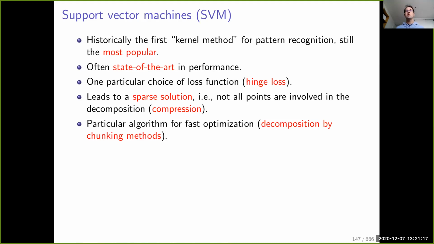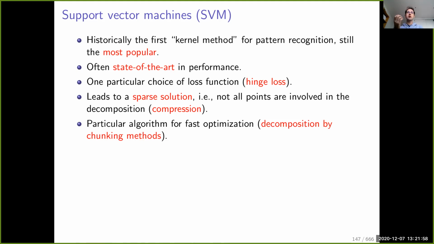Support vector machines are the first kernel method for pattern recognition, which is still very popular because there are efficient solvers. When you don't have a huge amount of data, it's very easy to use. And if you don't have structured data such as images, text or speech, it's often state-of-the-art in many contexts. It corresponds to a large margin classifier with a specific choice of loss function, which is the hinge loss. And the hinge loss leads to a phenomenon, which is that it will sparsify the solution. I will tell you what is meant by this statement later. It will become clear, so I will not spend too much time here.